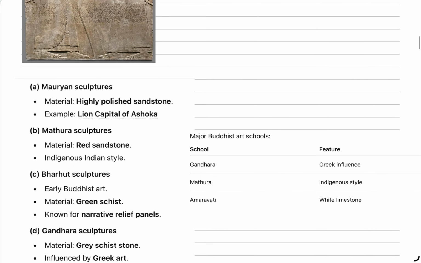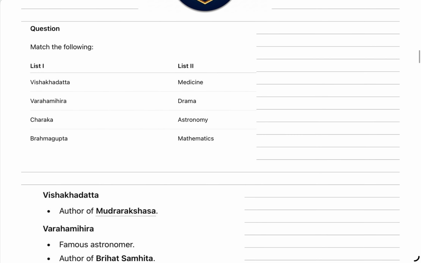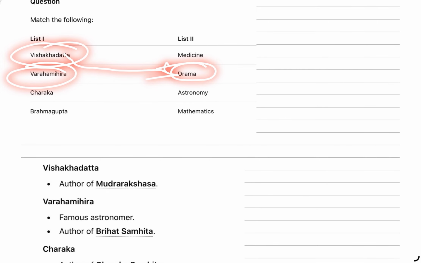So we have covered a 360-degree coverage of this question. Next question is basically matching the two columns. Vishakhadatta's Mudrarakshasa, that will go to drama. Varahamihira is related to astronomy. Charaka we recently saw, that is medicine.